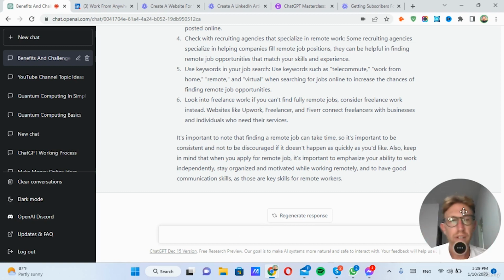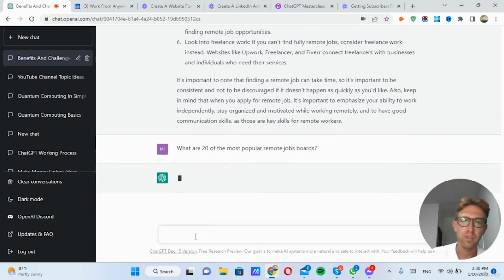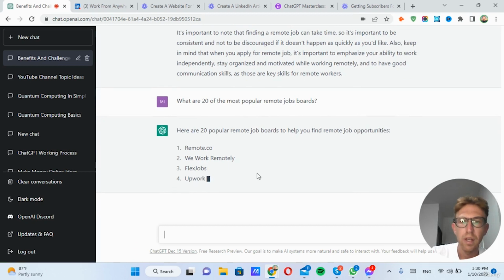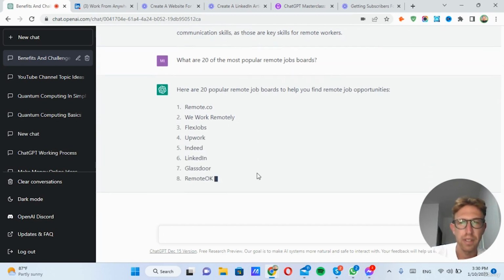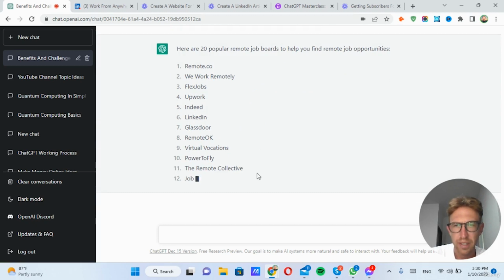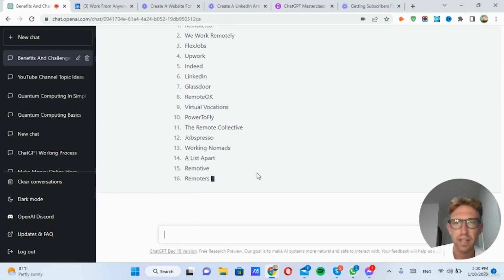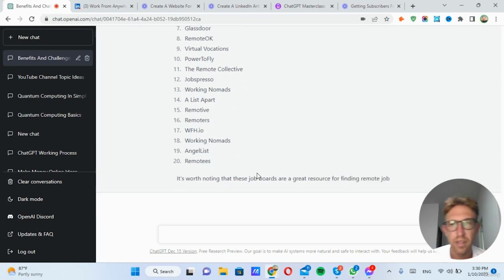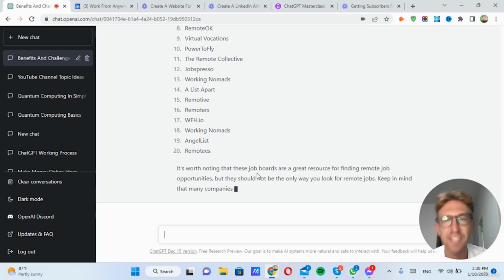So we can also just ask ChatGPT, what are some of the most popular remote job boards? You can also just say, what are 20 of the most popular remote job boards? Because there's so many of them. So first, remote.co, We Work Remotely, FlexJobs, Upwork, Indeed, LinkedIn, Glassdoor, Remote OK, Virtual Vacations, Power to Fly. I haven't even heard of some of these. Working Nomads, A List Apart, Remotive, Remoters. The list goes on and on.